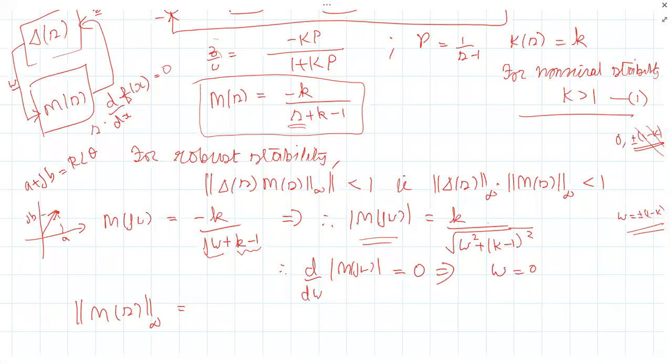Infinity? Are you sure? Omega is plus 1 minus k, so 1 minus k square plus k minus 1 square, whole by k.